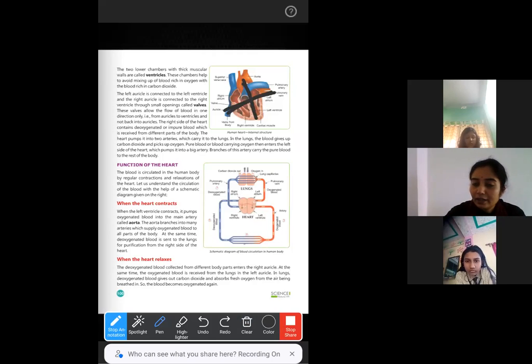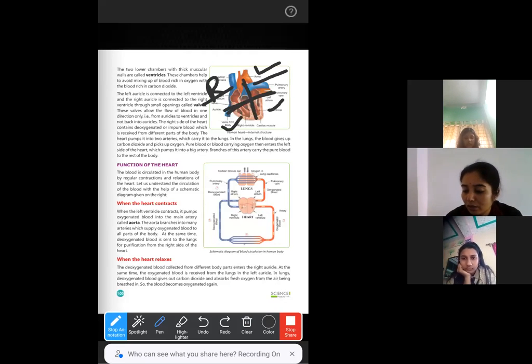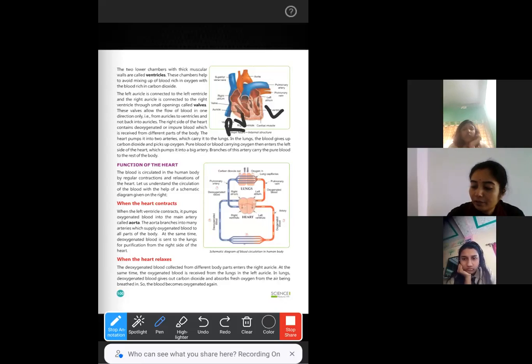So here, this one will be the right side, and this one will be the left side. The lower chambers of the heart are called the ventricles. So this one will be the right ventricle. This one will be the left ventricle.